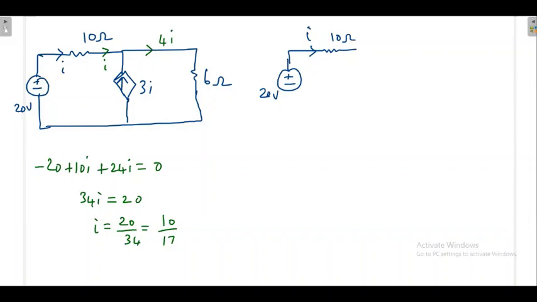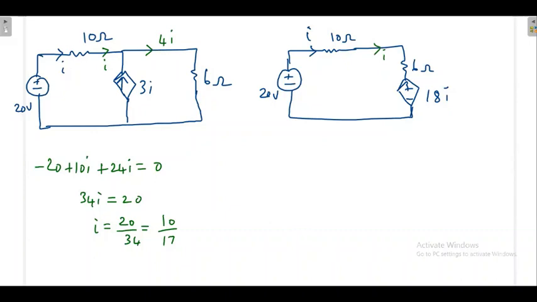Once it is 10 ohm, then this 6 ohm will come in series. Again, 6 into 3 is 18. So I can put one dependent voltage source here, that is 18I. Then I can close like this. Now, already I is going. I have to respect that I. Please don't introduce anything new. Already I is there, the same I will come here. Simply I can apply the KVL.